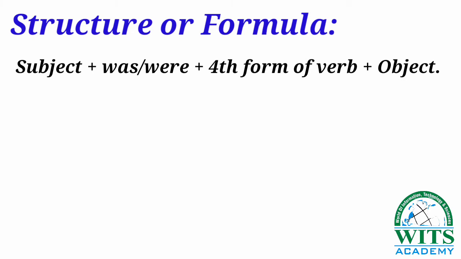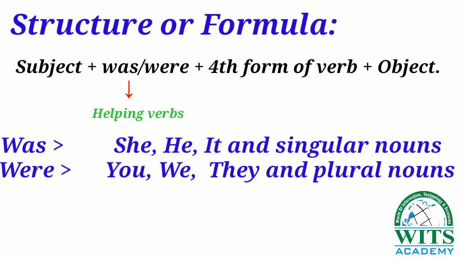Students, basically was and were are called helping verbs. Students, we use these helping verbs was and were with different subjects. Like we use was with the subject I, she, he, it and singular nouns, and we use were with the subject you, we, they and with plural nouns.